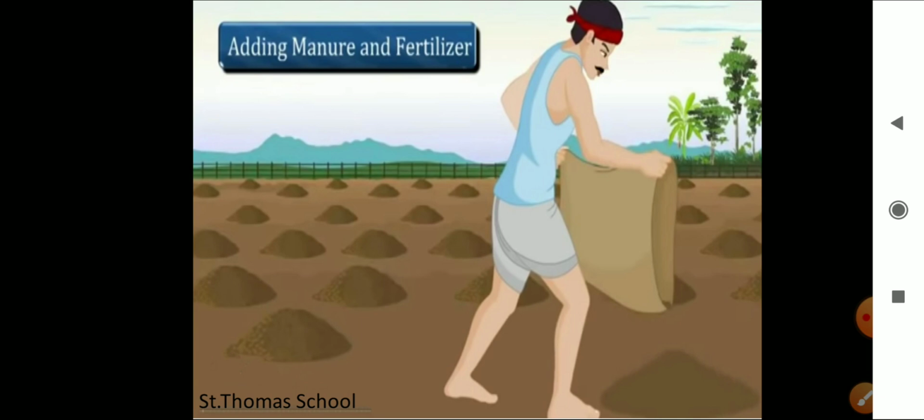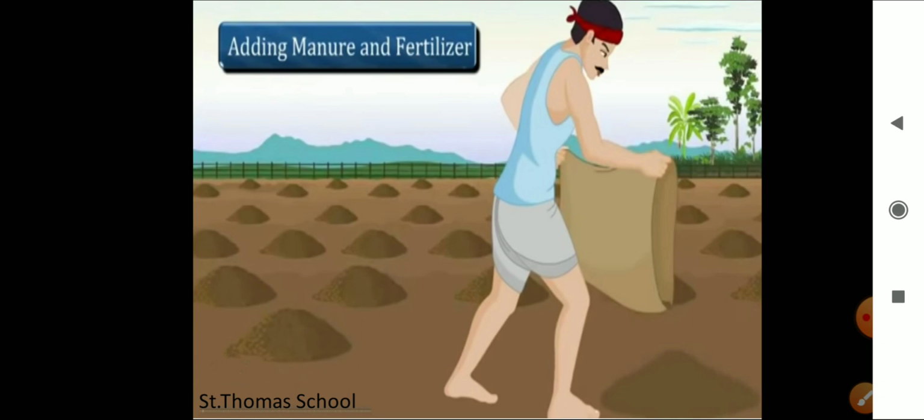So therefore, farmers have to add manure to the fields to replenish the soil with these nutrients. This process is called manuring, right? The crops absorb the nutrients, meaning the soil becomes poor in nutrients. Then the farmers have to add manure to the fields to replenish the soil with nutrients, and this process is called manuring.